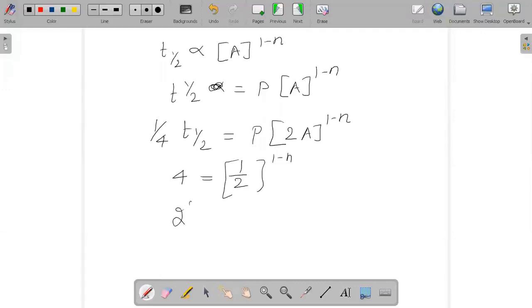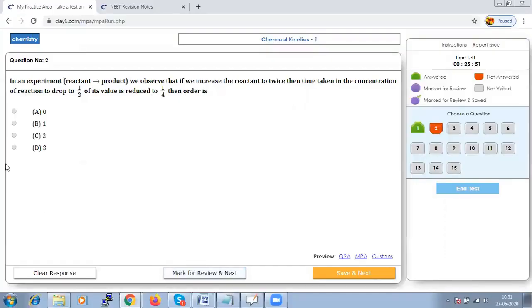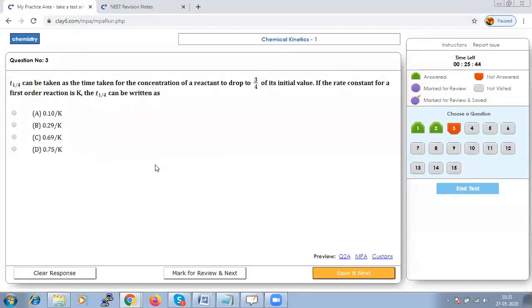So you could say just 2 square is equal to 2 to the power of n minus 1, or n minus 1 will become equal to 2, and so you can say n is equal to 3. So this should be our order. N is equal to 3. So D option is right. Let us save that and go to next.